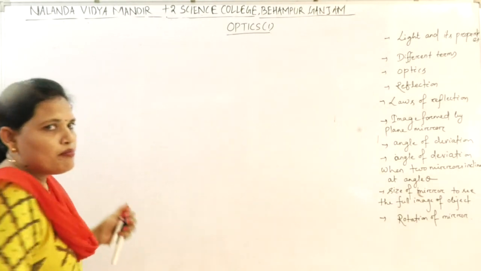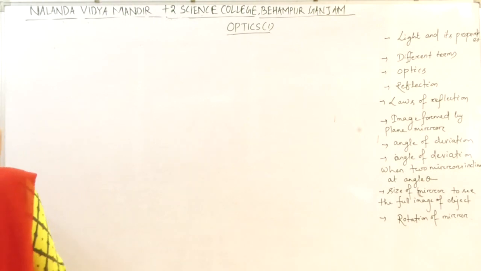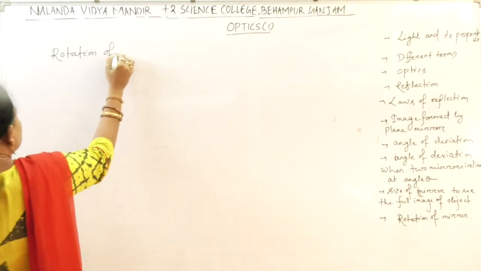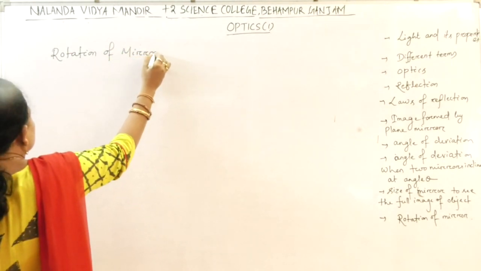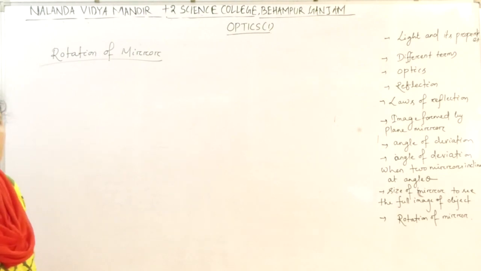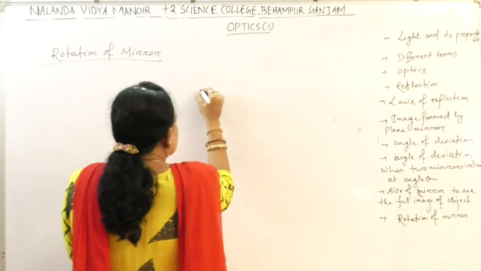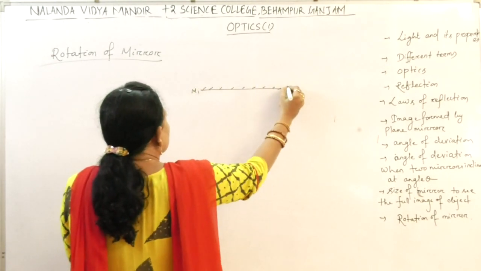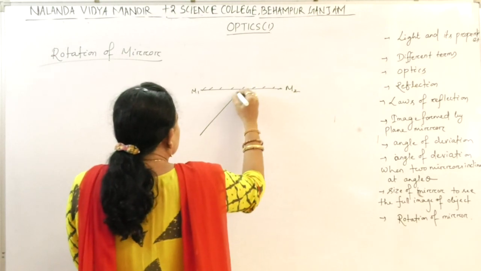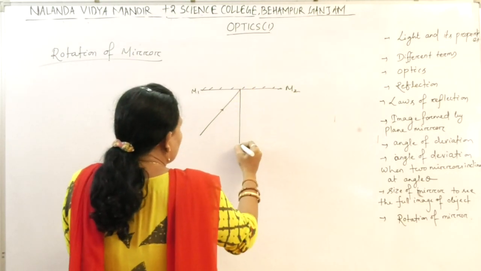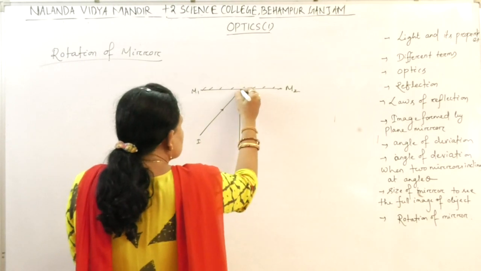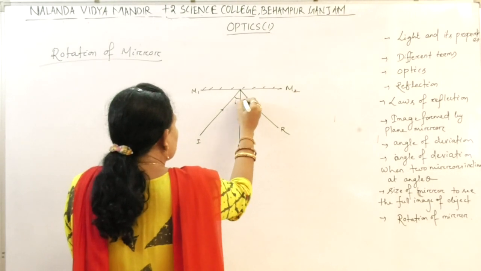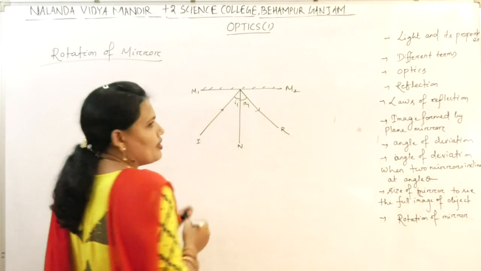What will happen if a mirror is rotated through an angle theta? Rotation of mirror. Let this be the position of the mirror M1, M2. This is the incident ray. This is the normal. This is the reflected ray. This is the angle of incidence I1. This is the angle of reflection R1.